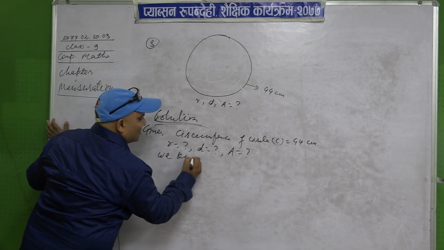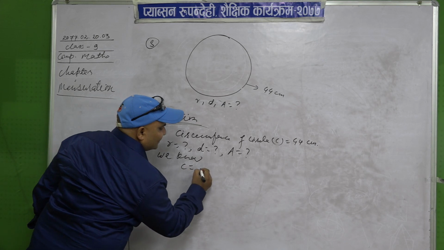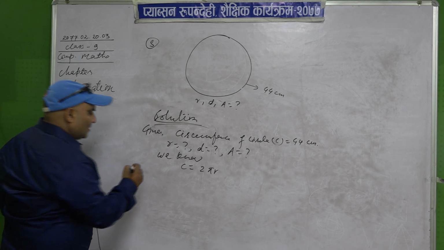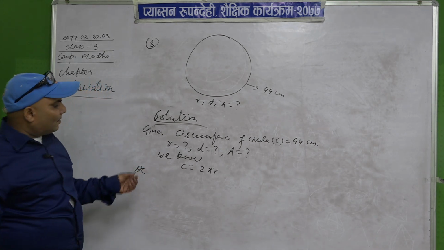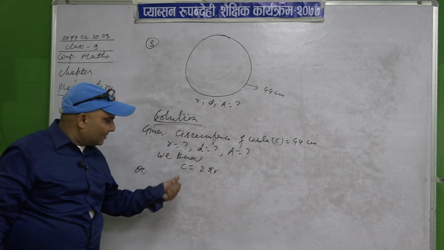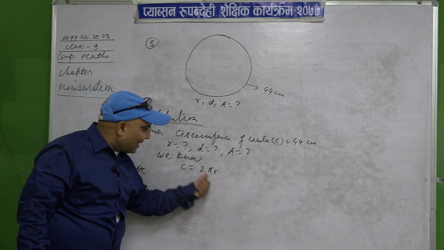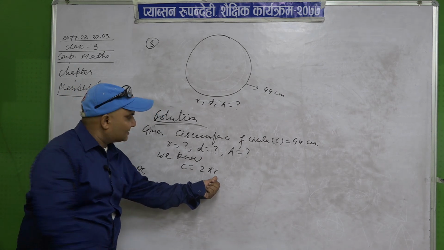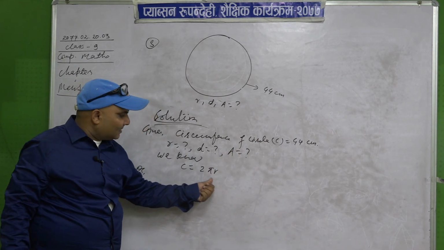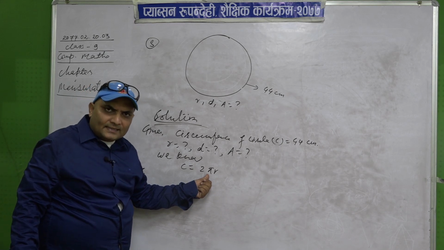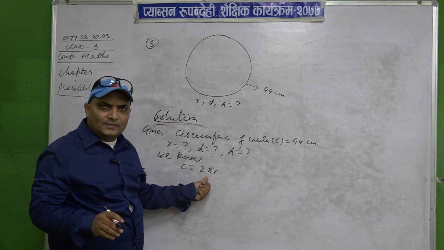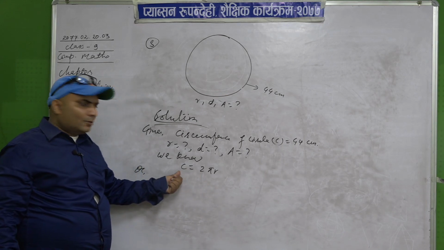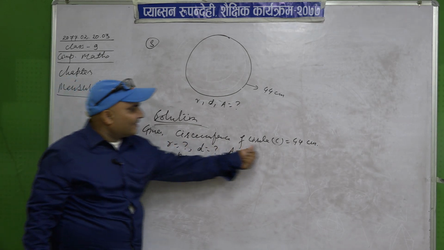We know the circumference of the circle is 2 pi r, or we can use pi d also. Now see which variables we have. We have 3 variables here, C, pi and r. Do we have the value of r? No, we do not. Do we know the value of pi? Yes, it is not given, but it is already known that pi is 22/7 or 3.14. Do we have C? Yes, we have the value of C.